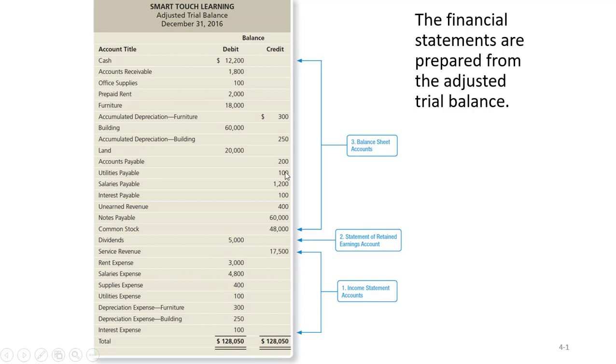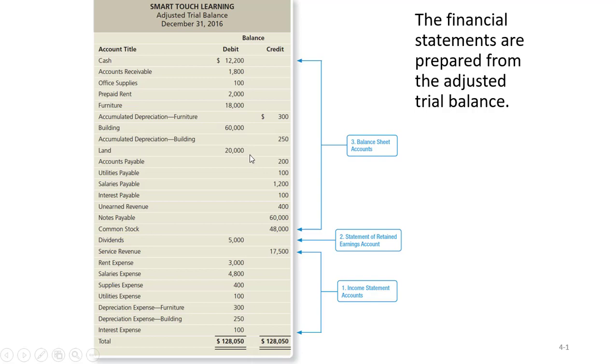Now, permanent accounts are all of the accounts that are on the balance sheet. So if an account is on the balance sheet, it's permanent. Let's think about it. If we had $12,200 here, and we're looking at December 31st, 2016, once the New Year's Eve ball drops and we go into 2017, is this going to magically turn to zero? The answer is no. We're still going to have that. People will still owe us $1,800. We'll still have these supplies. We will still owe people $200. It's not as though if we can ride it out until 2017, all of those things go away.